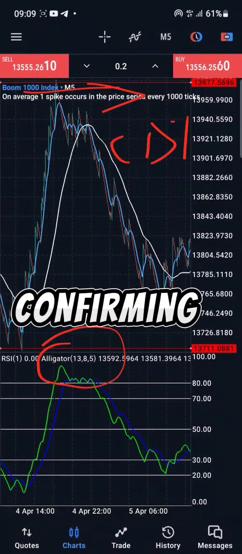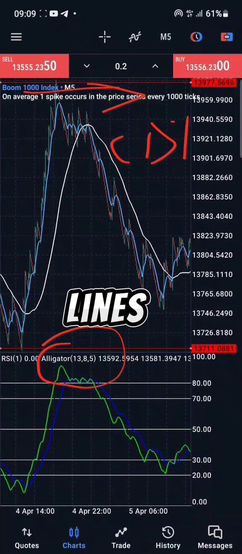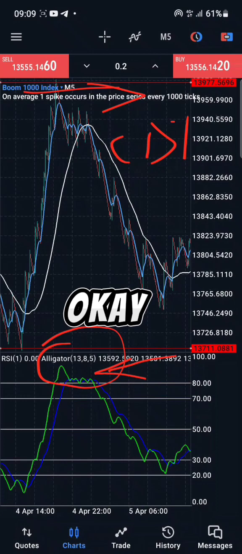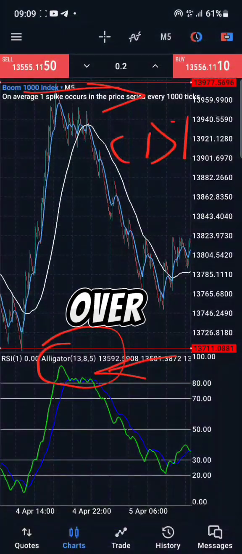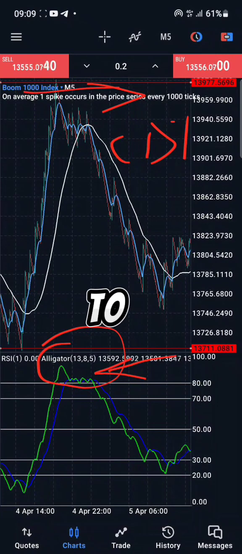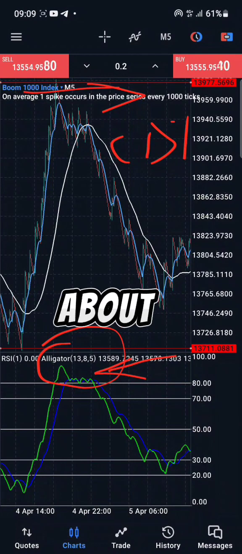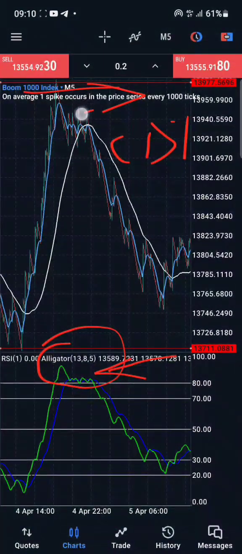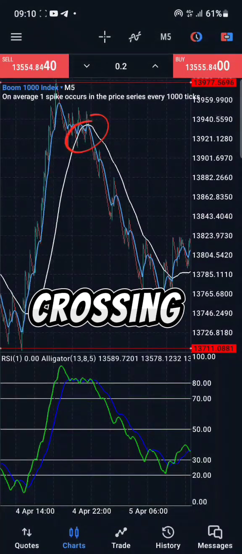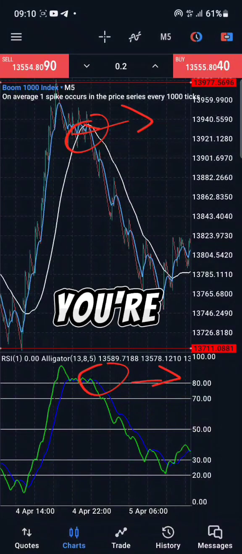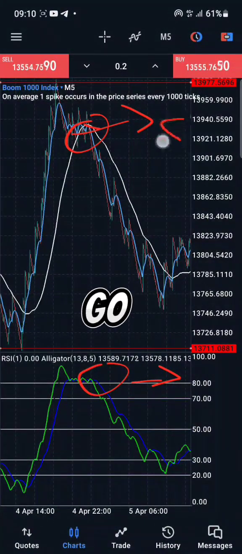And how will it be confirming it? If the signal lines have also gone above 70 upward, it shows that the market is overbought, so we want it to sell, or it should be selling at that particular time. That is, if it does not break out above the resistance zone. So immediately you have a downward crossing around there, check if you are also having a downward crossing around here. If you are, then definitely you should go for a sell.